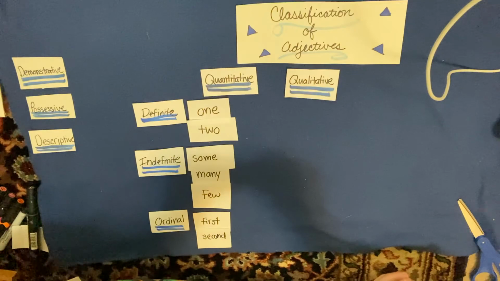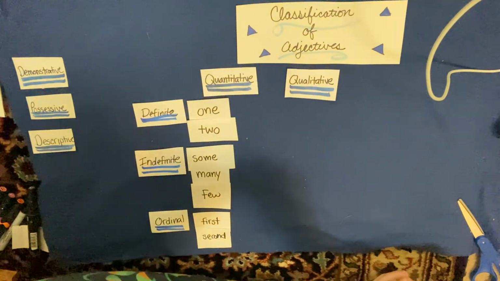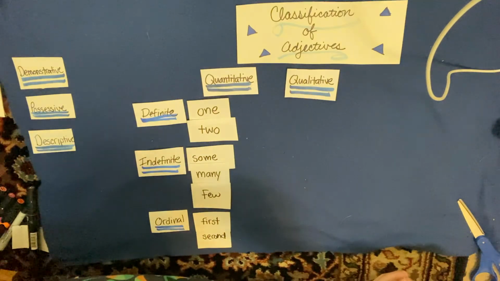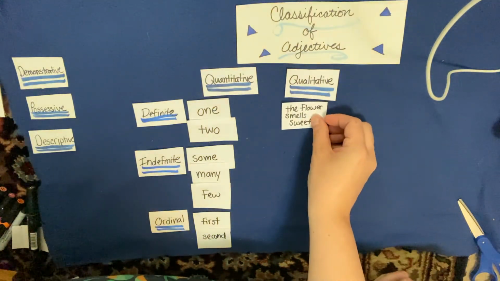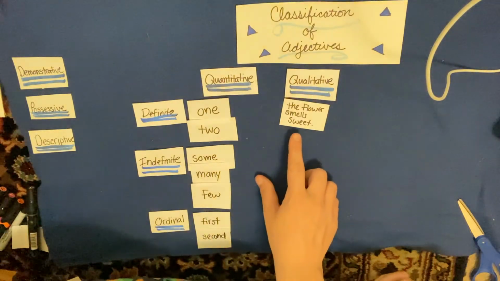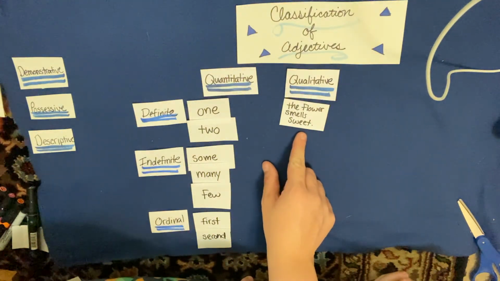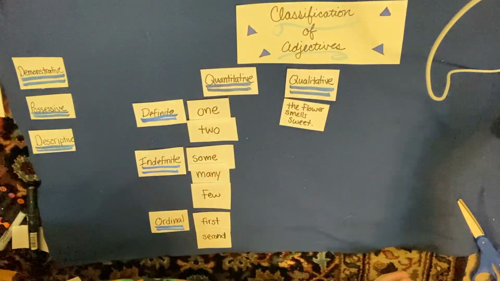So if I had a flower, and I know that we've done a flower lesson where we know some flowers can smell really sweet and some flowers can smell really icky, like the Bradford pear tree flower smells really terrible. Well, describing the way it smells is describing a quality of the flower. The flower smells sweet. So it's like an evaluation or an opinion of something, like an object.